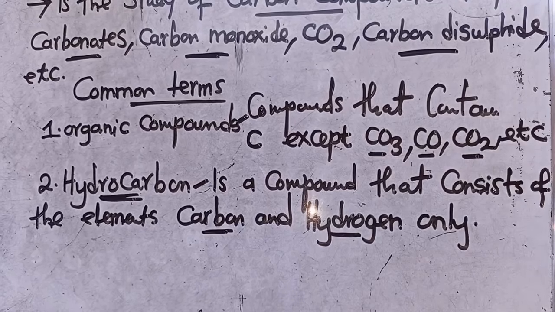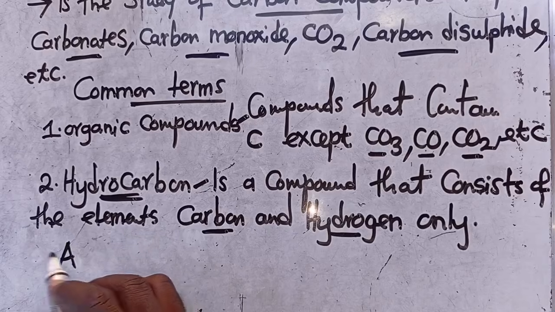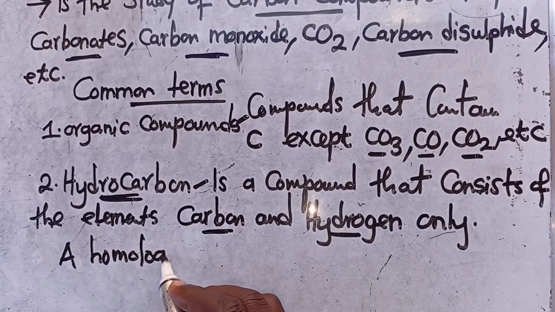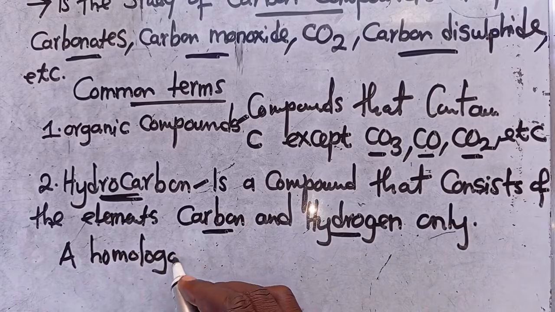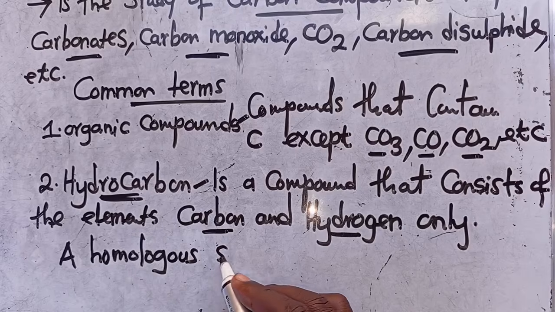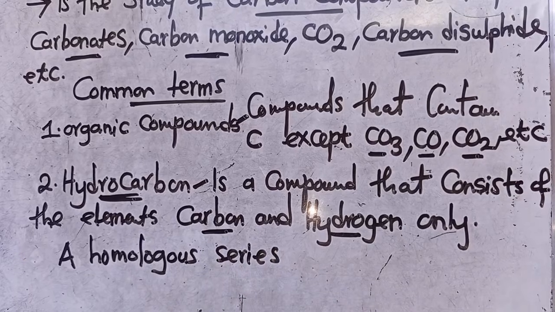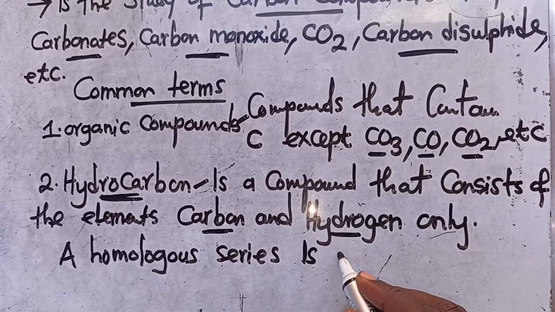I want us to move forward and look at a series that we call a homologous series. So what is a homologous series? When we are talking about a homologous series, we are talking about a family.